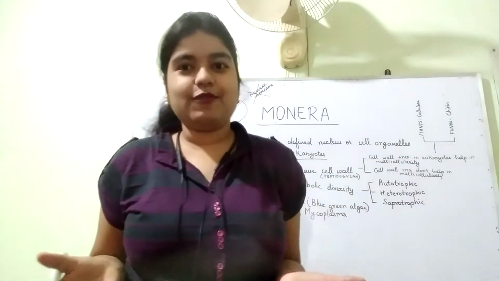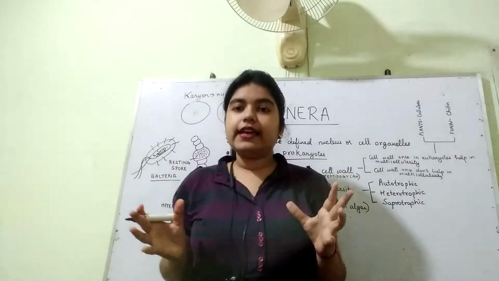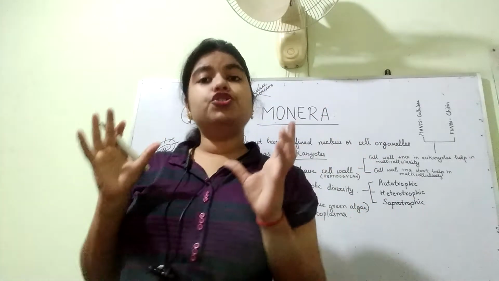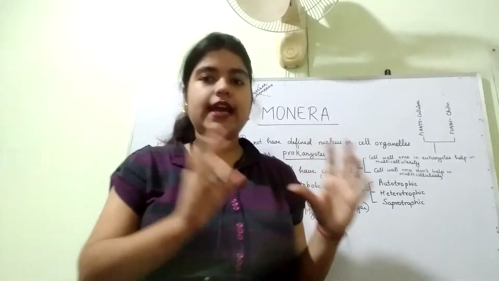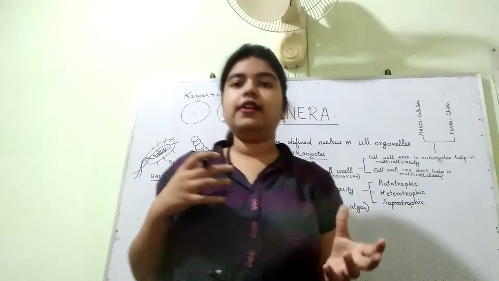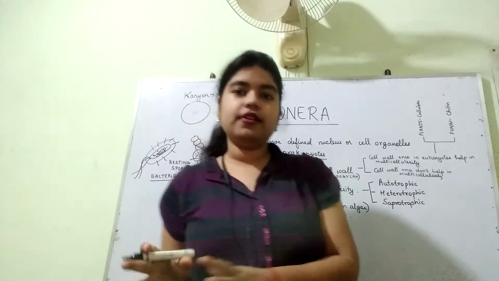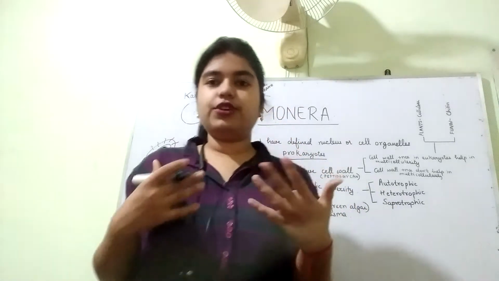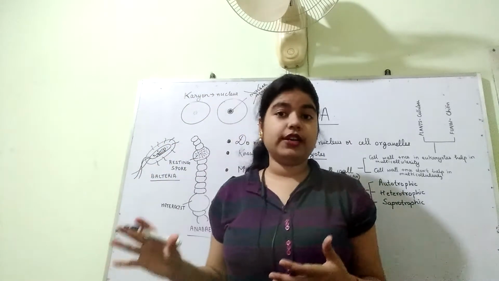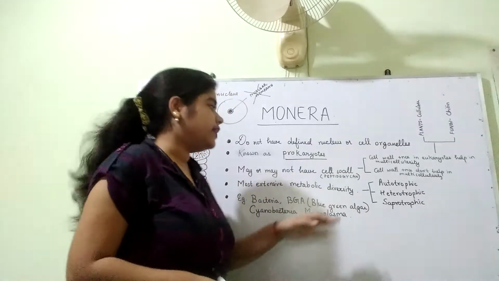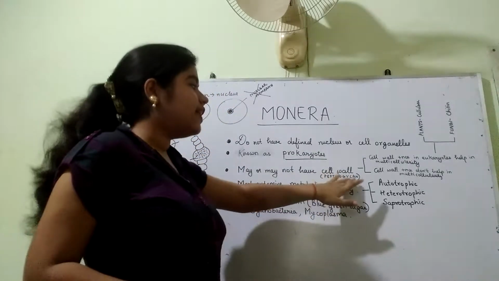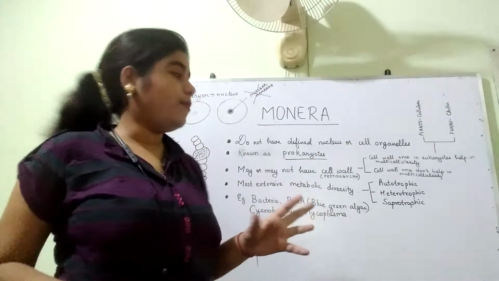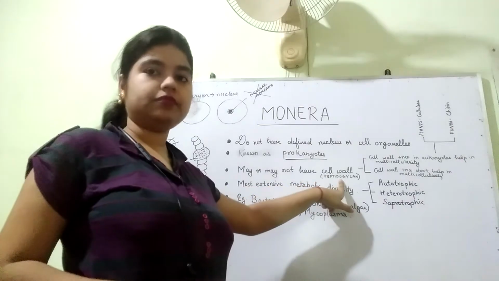Now, you might not know what a polysaccharide is. You can understand it as a sugar, but not the sugar we eat. It is chemically a sugar, though it does not look like the sugar we eat. Don't go into that. Just remember that the cell wall of bacteria is made up of peptidoglycan.